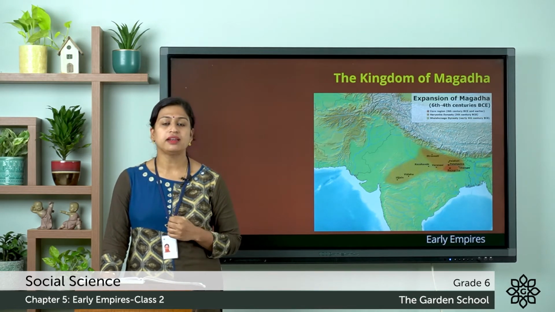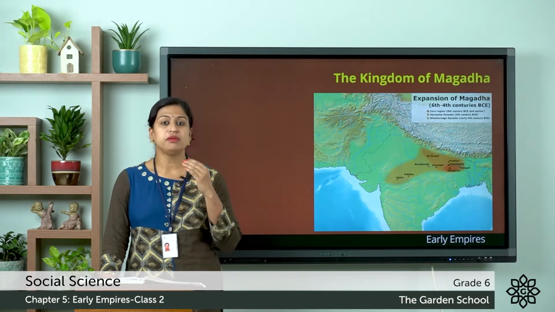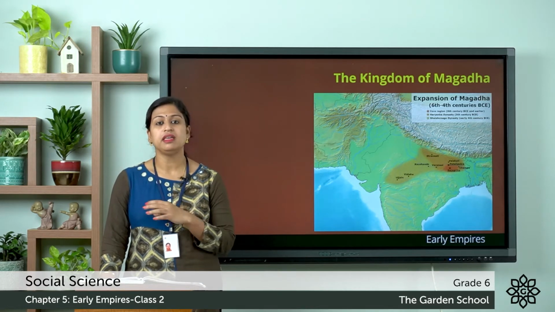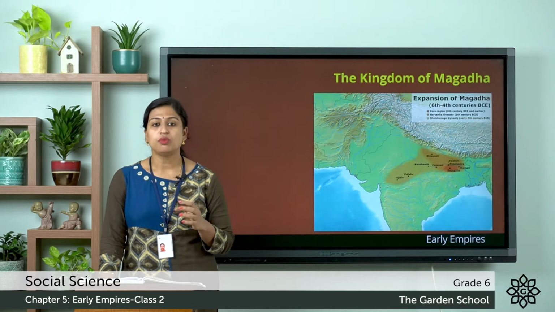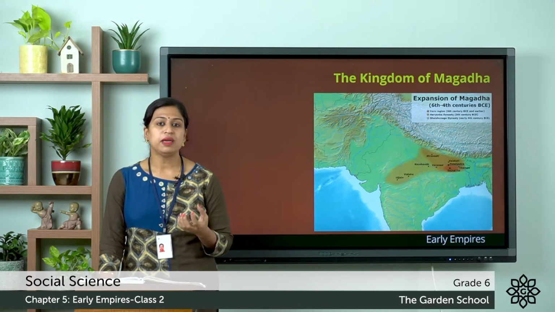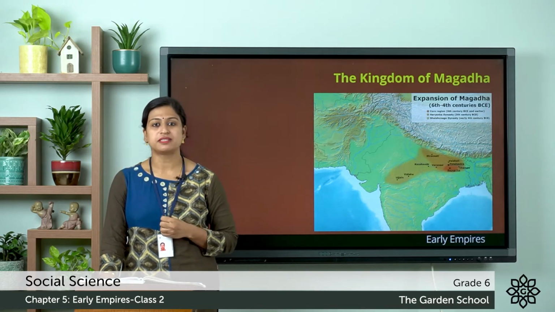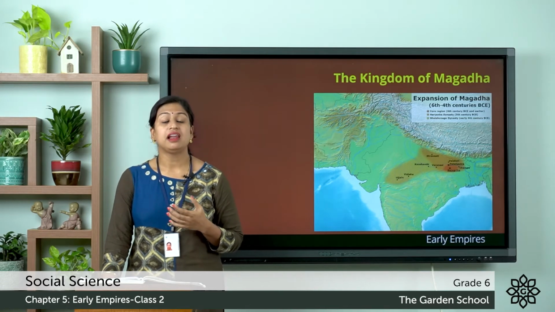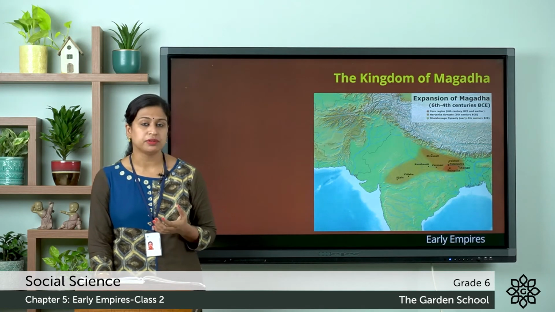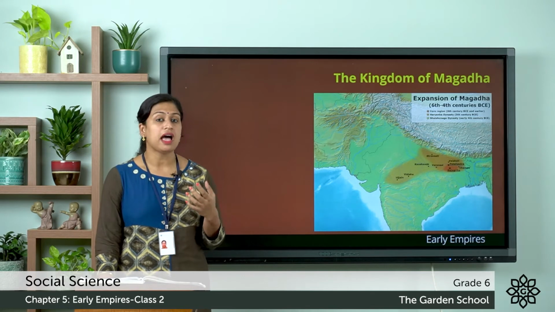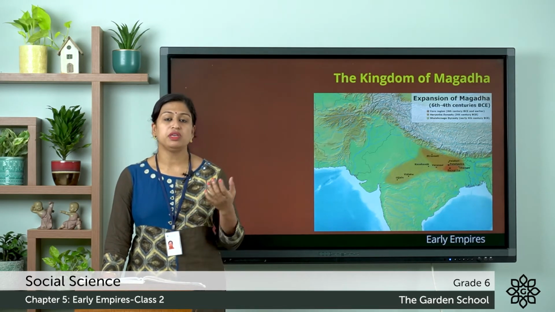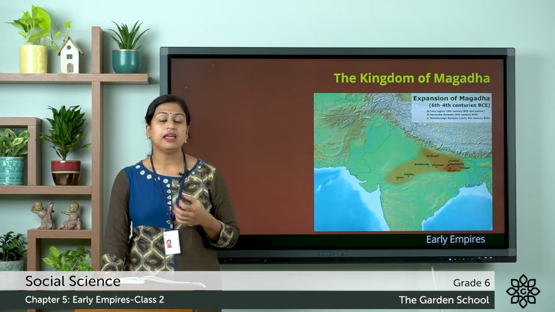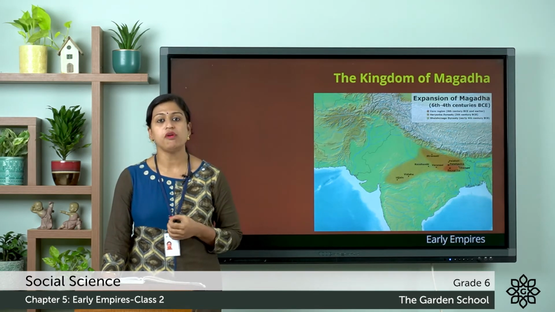You all know that the Gangetic plain is one of the most fertile areas in the whole world because of the presence of alluvial soil, which helps in cultivating different types of crops. This area also had large deposits of iron ore, and the people used this iron ore for making iron implements which were used in agriculture, and also made weapons for war.